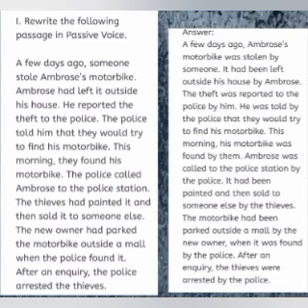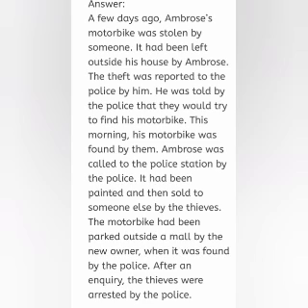Ambrose's motorbike. Auxiliary be verb. The sentence is in past form, so we have to use the past auxiliary be verb. Ambrose's motorbike is a singular subject, so we have to use was. Past participle form of the main verb, that is stolen. By agent and subject to object transformation, someone. By following the same procedures, we can transform the sentences into passive form.